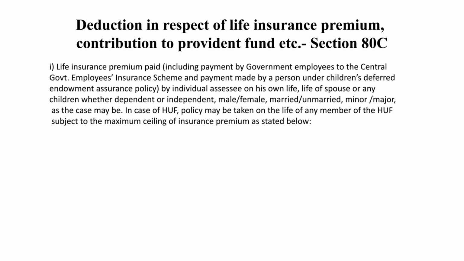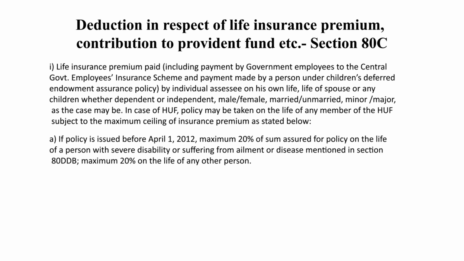The first is LIC premium, life insurance premium paid by taxpayers for their own life or of spouse, children, dependent or independent, male or female, minor or major. In all cases, the LIC premium paid by the taxpayer is allowed as deduction. But if the policy is taken before 1st April 2012, the amount of deduction shall be restricted to 20% of the sum assured.